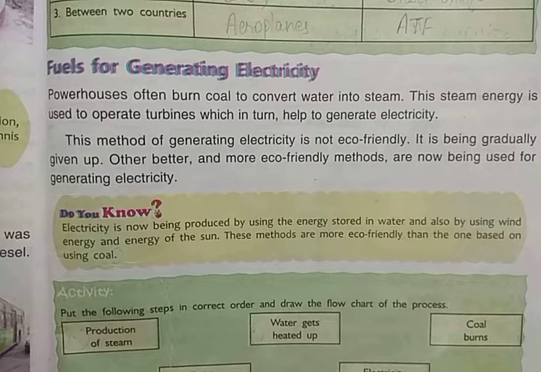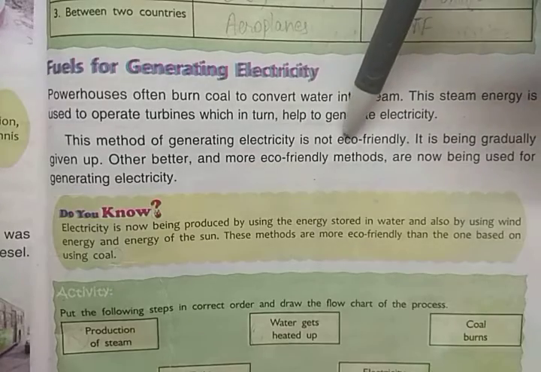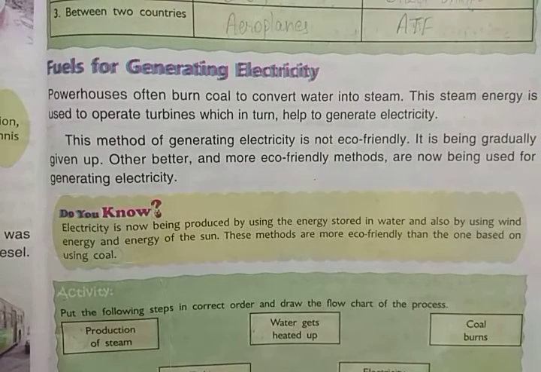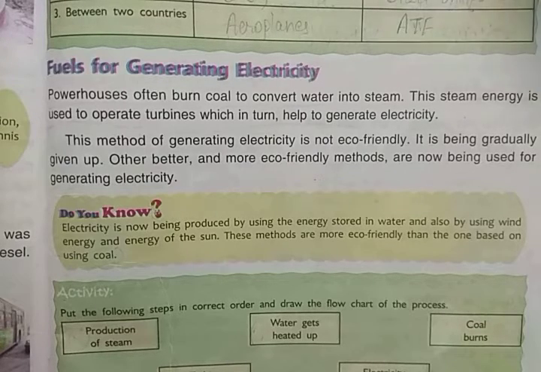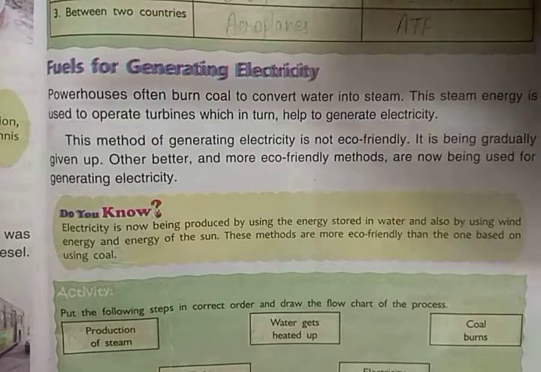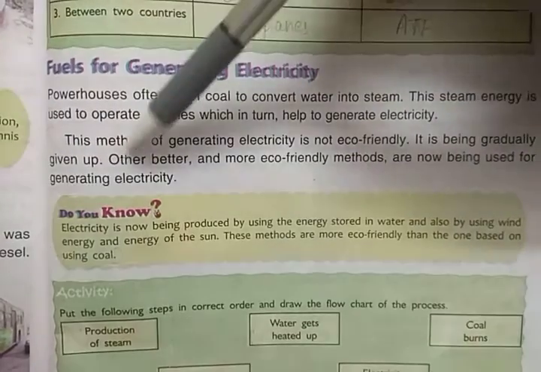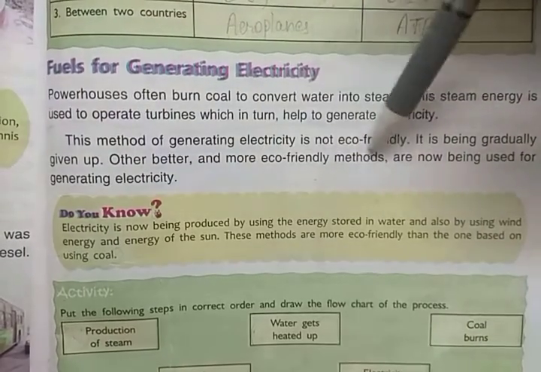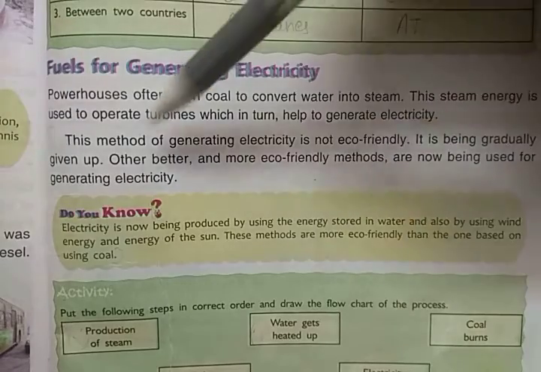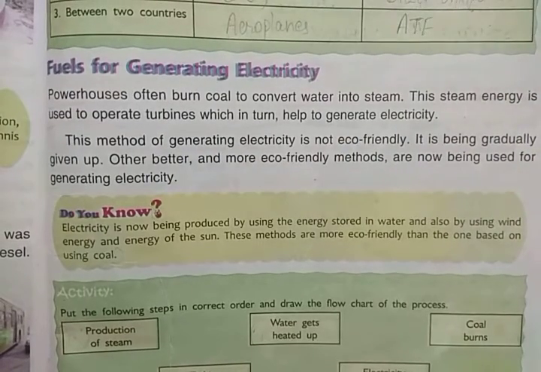That's why it is not eco-friendly, and the gases produced by burning coal are very harmful. So it is being gradually given up. Other better and more eco-friendly methods are now being used for generating electricity.